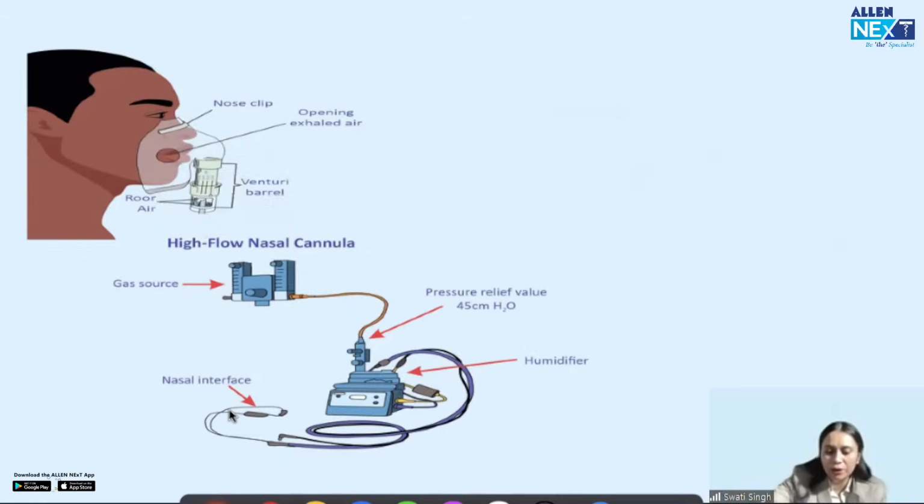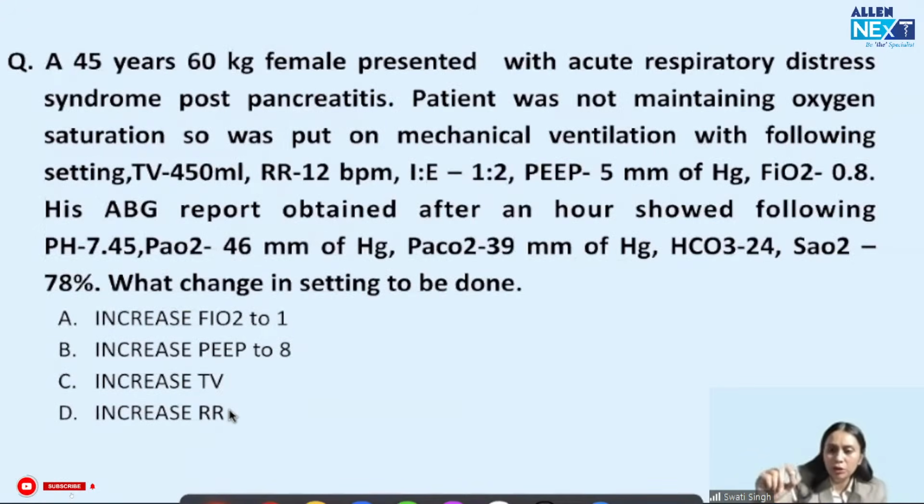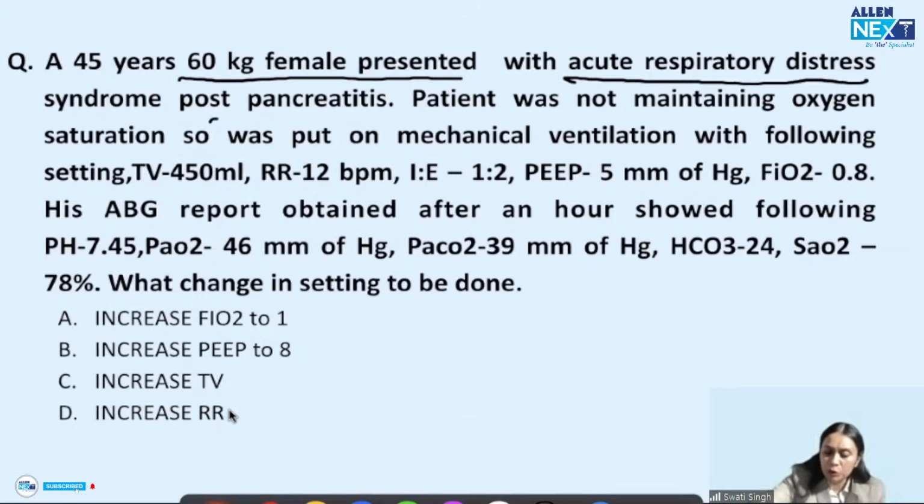Got my point? Okay. Next question. A question on ventilation, ventilatory parameter setting. A 60 kg female presented with acute respiratory distress post pancreatitis. So she has pancreatitis and she's now presenting with ARDS kind of phenomena. She was put on mechanical ventilation and the setting was done.